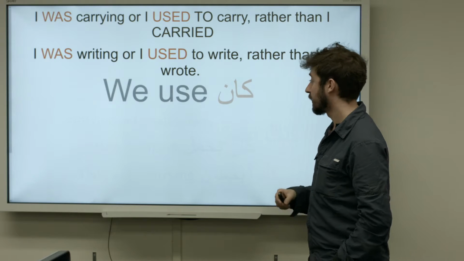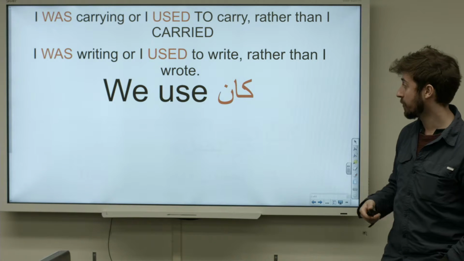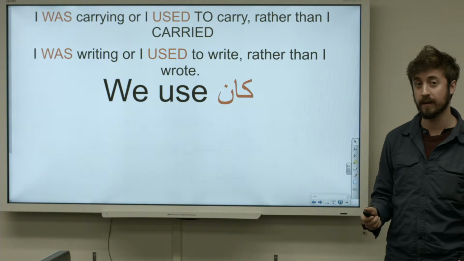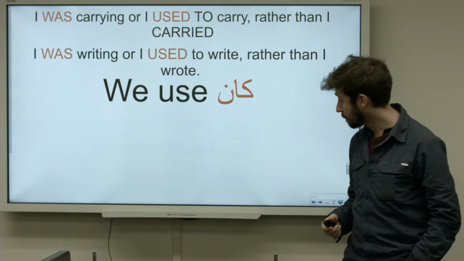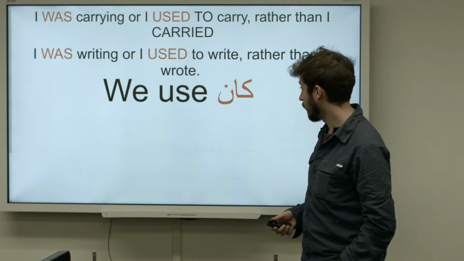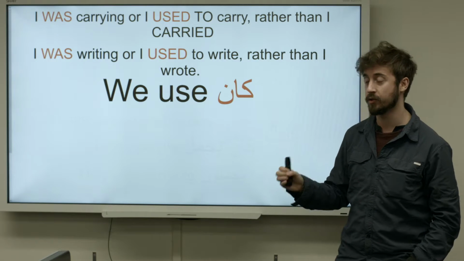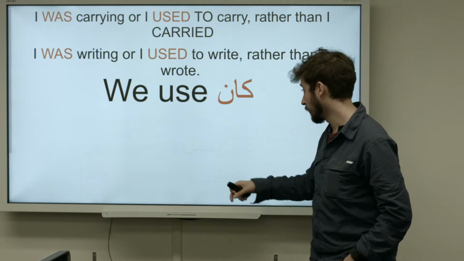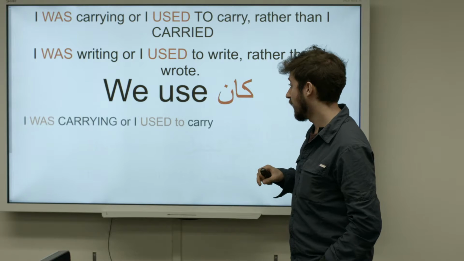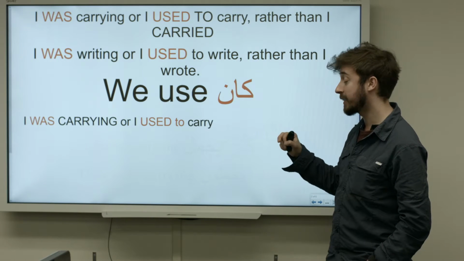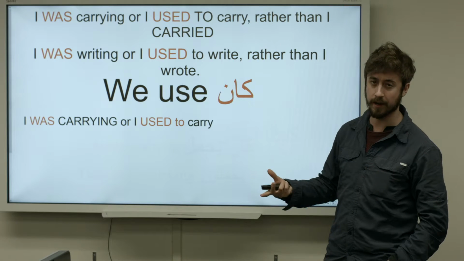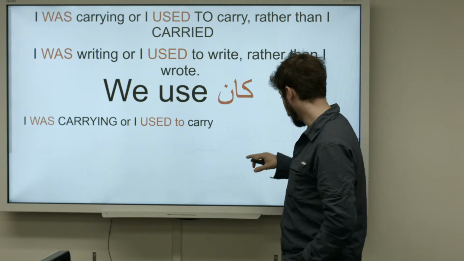We use kana. Now, if you're not familiar with how to use kana yet, and all the different forms of kana, you should just go back and review that. But if you are familiar with it, then this should not be too hard for you to grasp. So let's just look at how to use it. If we want to say not I carried, but I was carrying, or I used to carry, we do it like this.